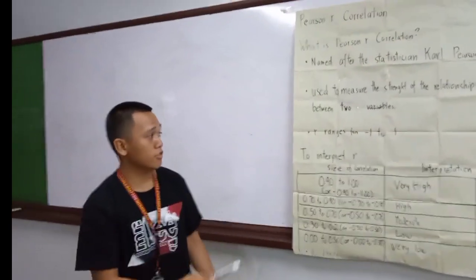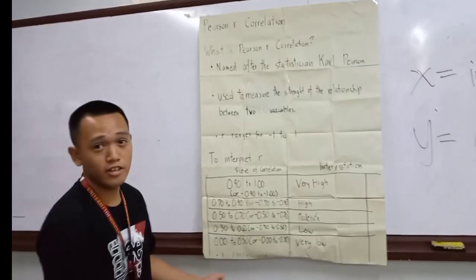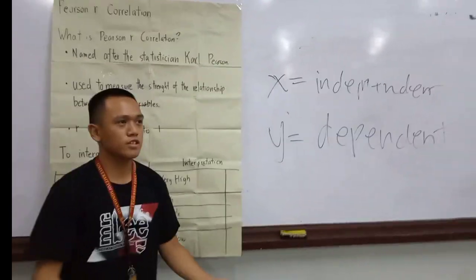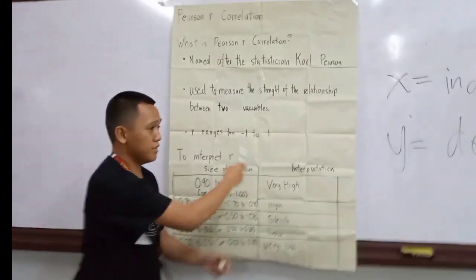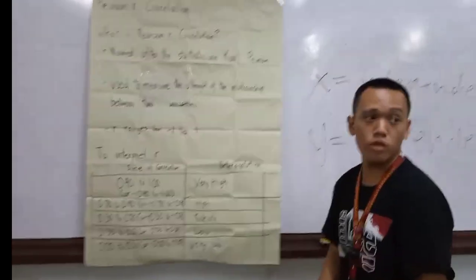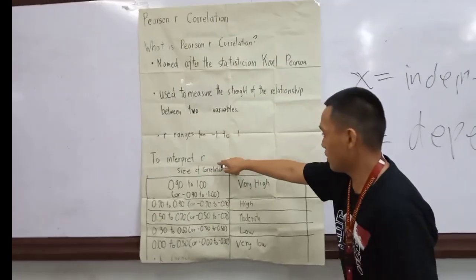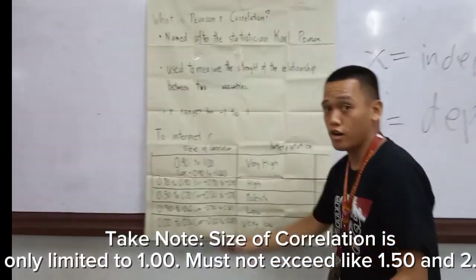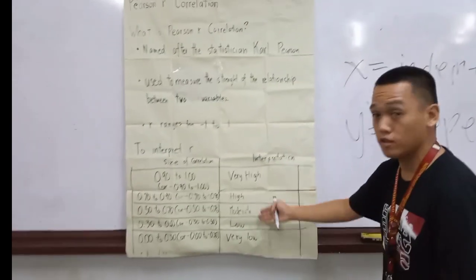So, Pearson r ranges from -1 to +1. -1 means there's a negative correlation between two variables, and positive means positive correlation. Furthermore, to understand it, let's go to interpreting r, because the value of r with different kinds of numbers has variations of interpretation.